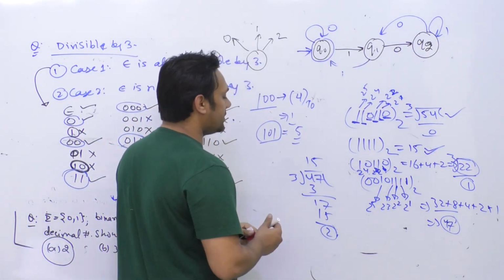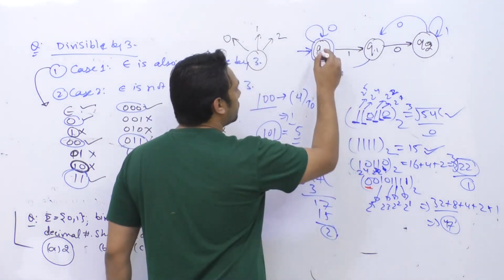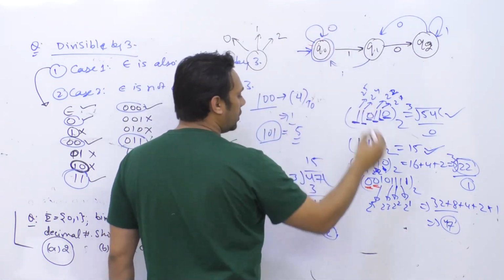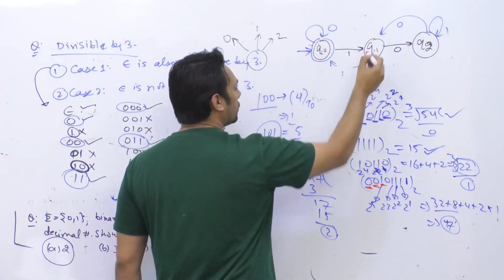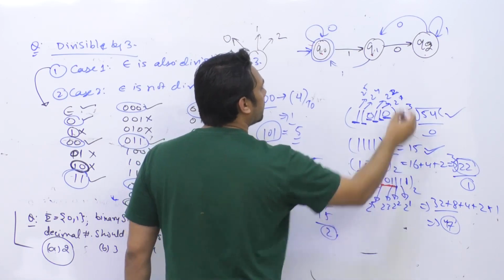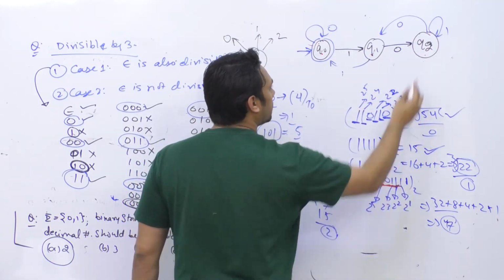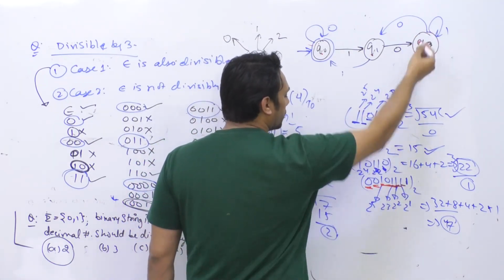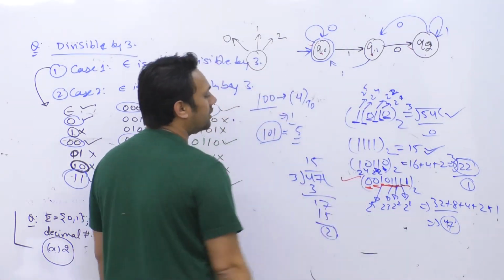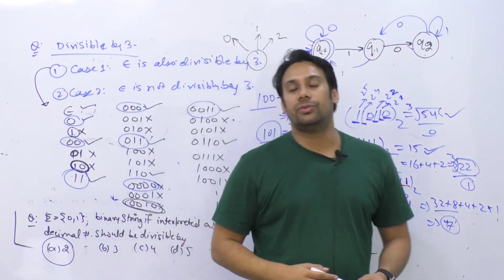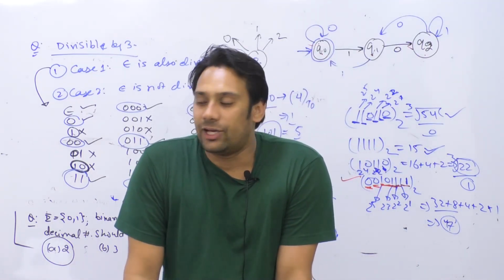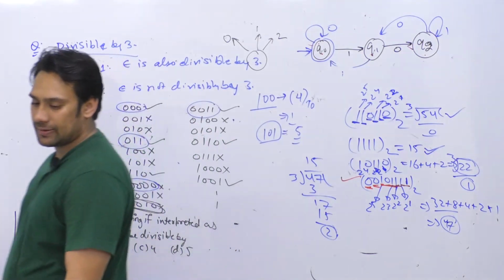So first number is 0. So from Q0 we'll go to Q0. Next is 0. From Q0 we'll go to Q0. Next is 1. From Q0 we'll go to Q1. Next is 0. From Q1 we'll go to Q2. Next is 1. From Q2 we'll go to Q2. Next is 1. Q2 to Q2. Again 1. Q2 to Q2. Again 1. Q2 to Q2. So after giving this entire number, we are staying at the state Q2 because we are getting the remainder as 2. I hope that you understood this part.